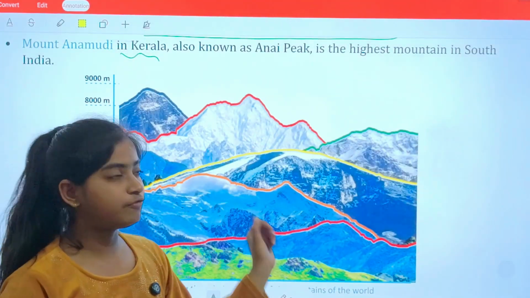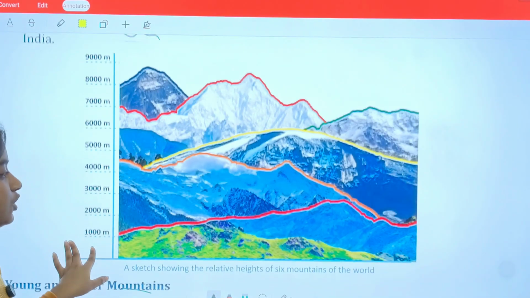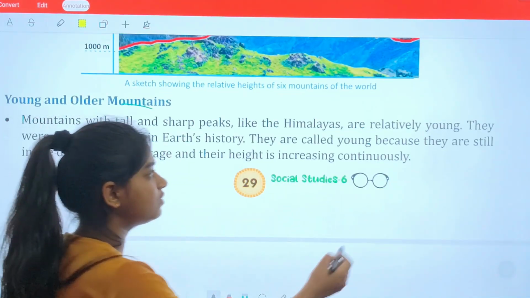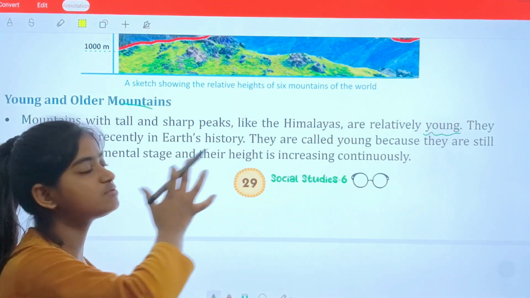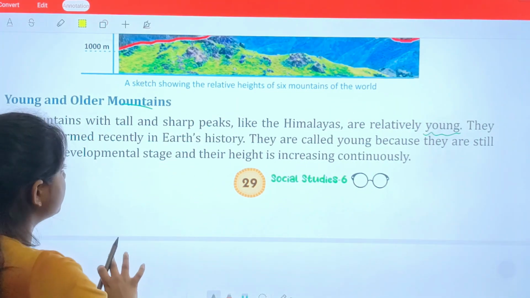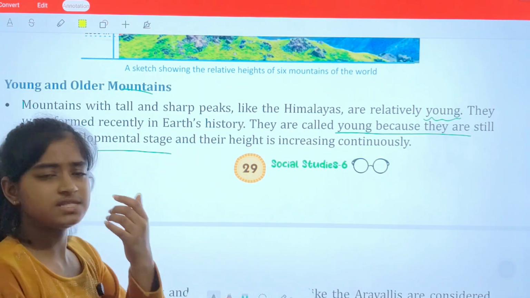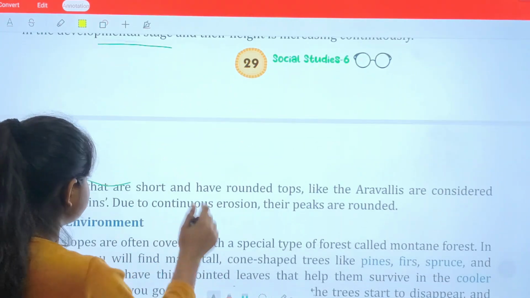Okay, as you can see these ranges, this is the latest photograph. You can see that these mountains are extending their heights, and they are considered to be young because the height of these mountains is still growing. They are young because they are still in a developing stage and their heights are increasing continuously.